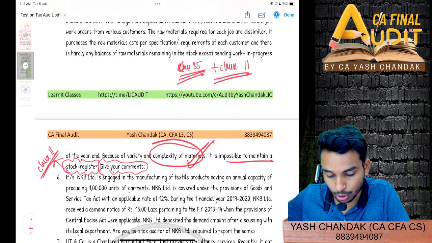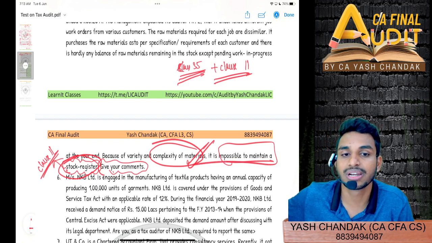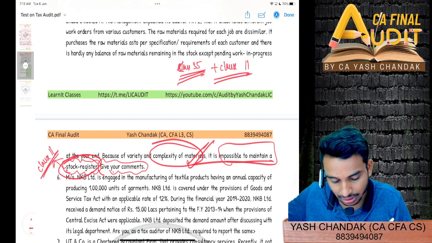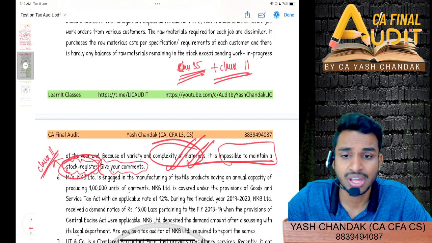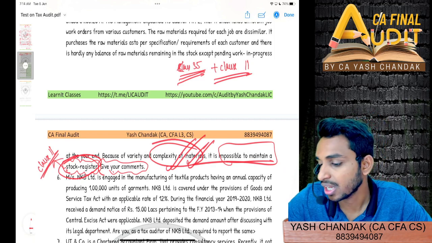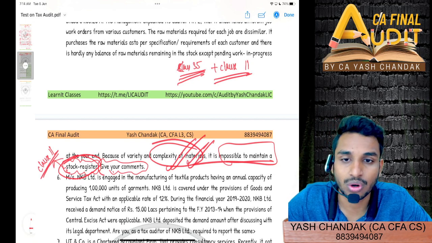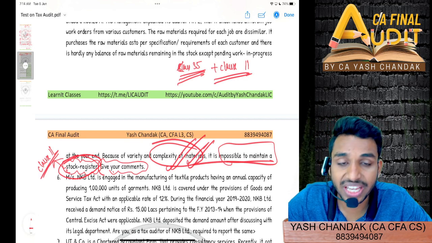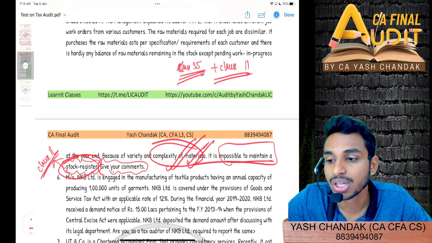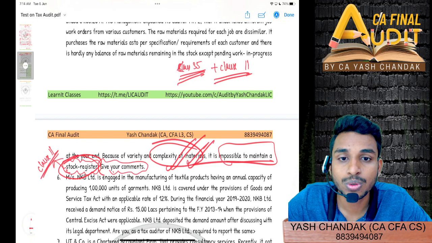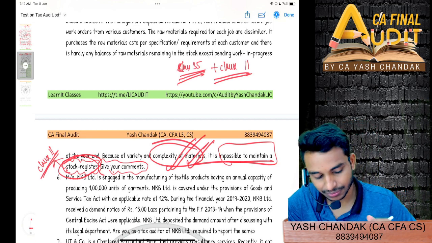Clear? Clause 11, why I told you, because you are not maintaining the stock register, so you might have to report that stock register is not maintained. Although you will tell that the management is giving this clarification that because of the complexity and variety in the materials, stock register is not maintained, for the reasons that they give, you will also have to check whether the reason is justifiable or not. So you might have to check, based on customs and tradition, what other job workers are doing. Are they maintaining stock register or not? Or is this really unfeasible for them to maintain stock register? Yes, Suneshwaran. Clear?